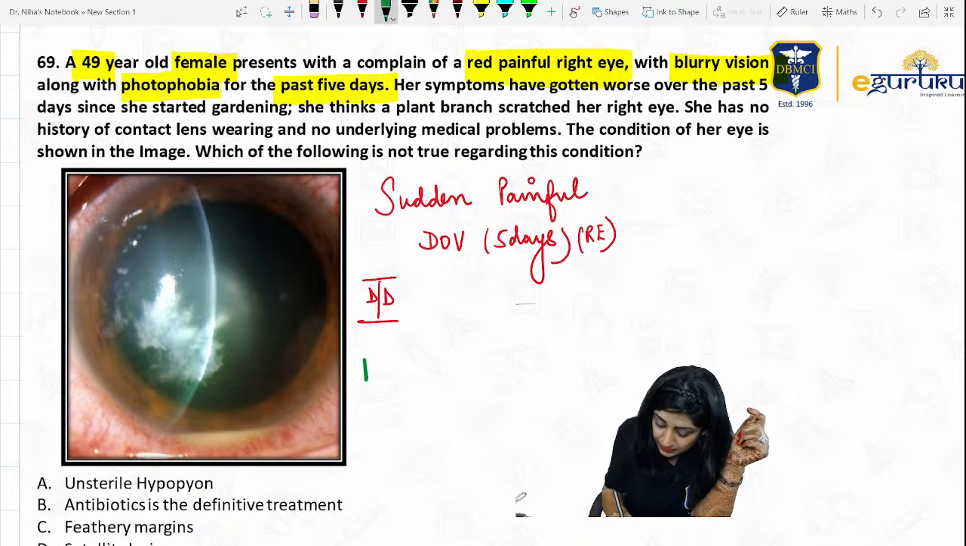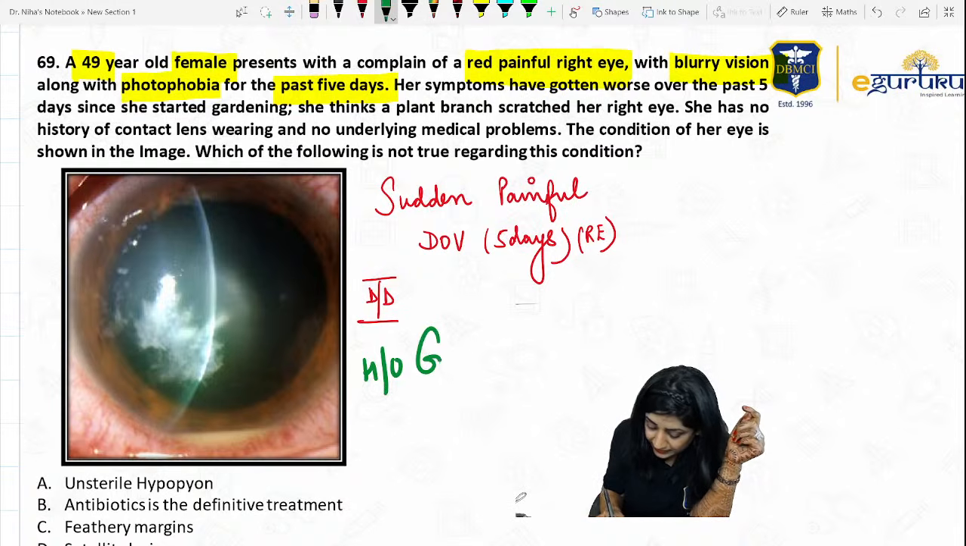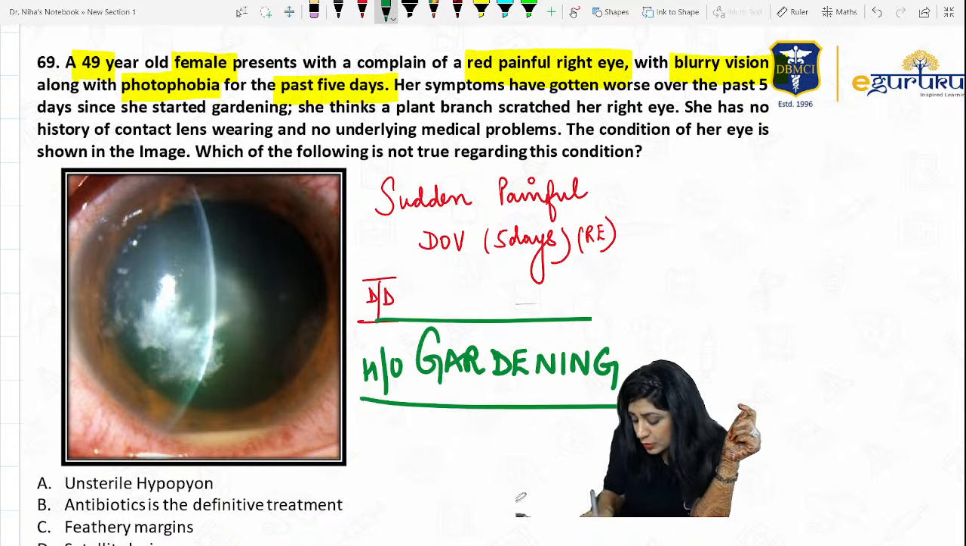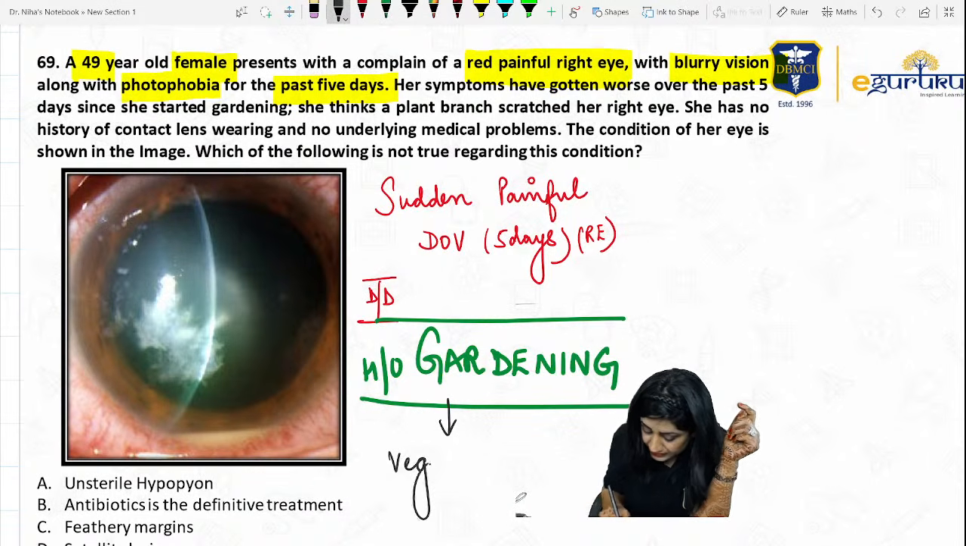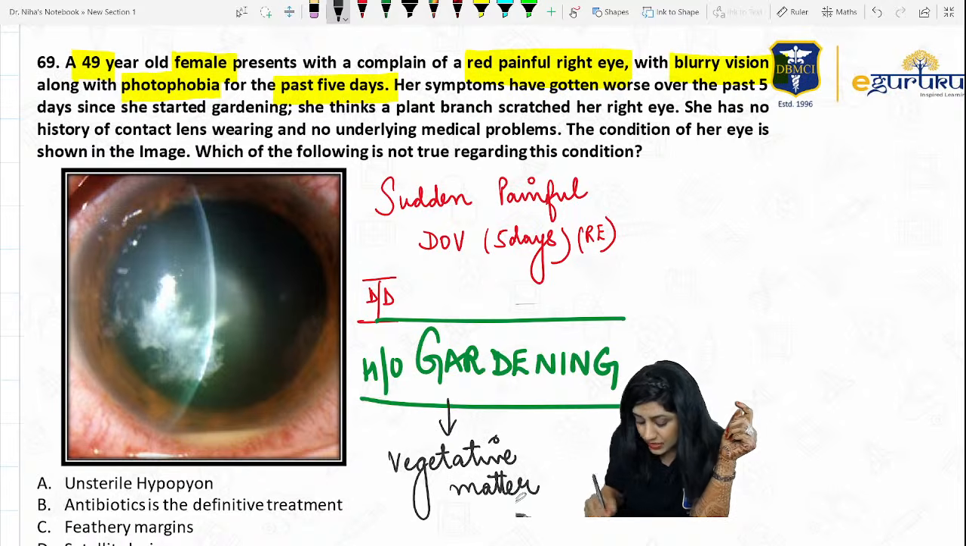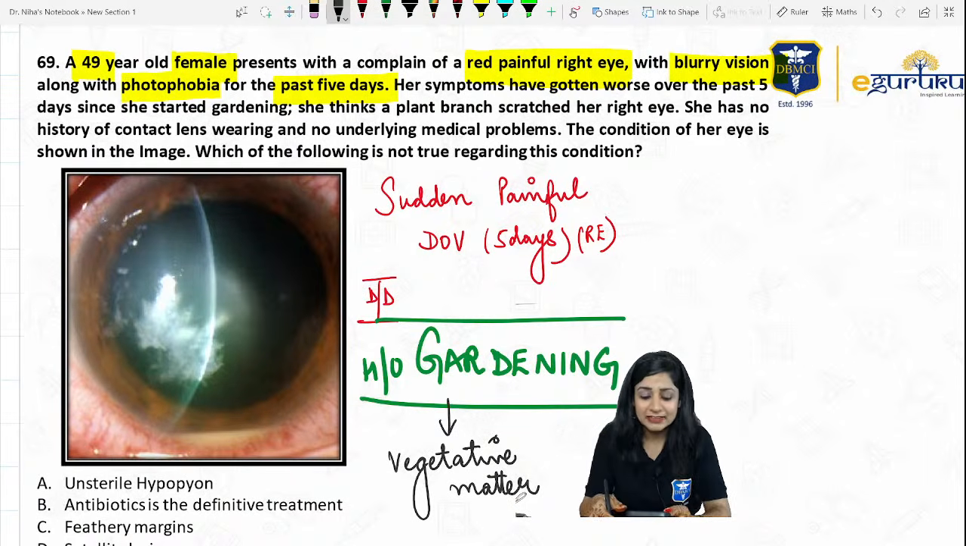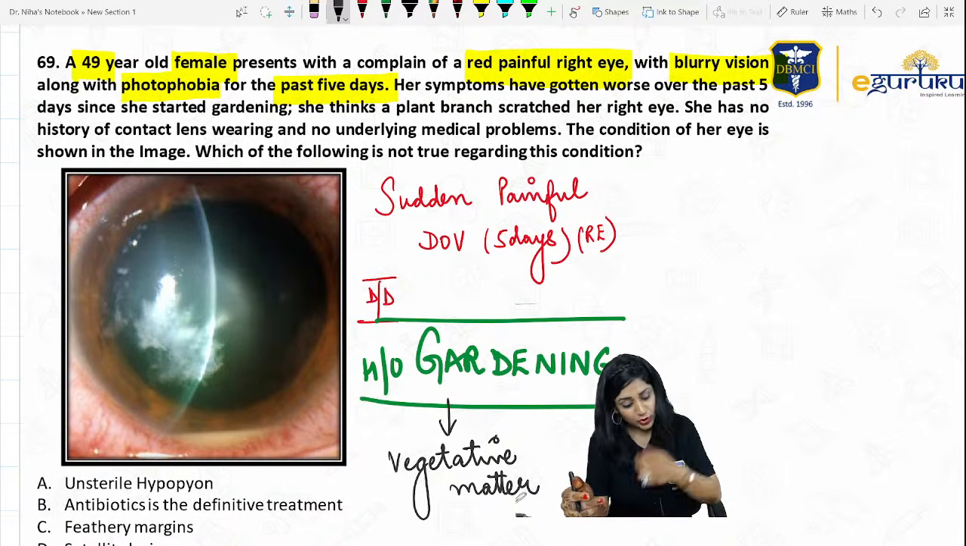So this is again an important thing, history of gardening. Why is this gardening important, can you tell me? This gardening is taking me towards the vegetative matter. So what are you thinking now? Did you get some hint now? Chemical injury, acute congestive glaucoma.